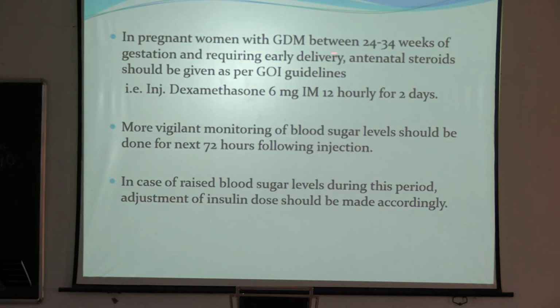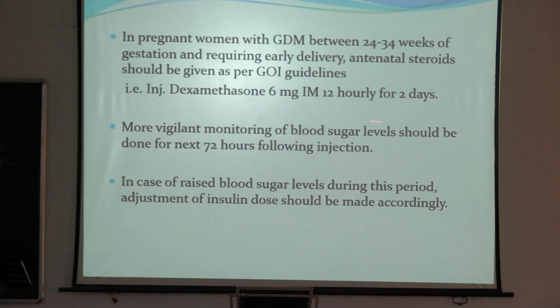In pregnant women with GDM between 24 to 34 weeks of gestation and requiring early delivery, antenatal steroid should be given as per Government of India guideline, that is dexamethasone 6 mg IM 12 hourly for 2 days, that is total 4 doses are given. Injection dexamethasone 6 mg.